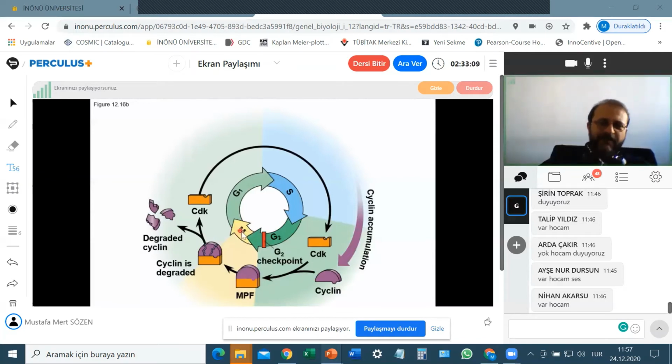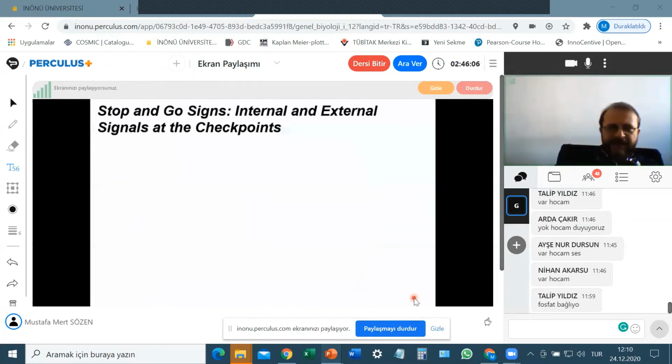By the end of mitosis, cyclins are degraded, and they are removed from the CDKs. Now CDKs are inactive. When? By the time the cell completes mitosis. When the cell completes mitosis, cyclins are degraded, CDKs are empty, they are alone, and they are inactive. So did you understand? Stop and go signals. Internal and external signals at checkpoints.